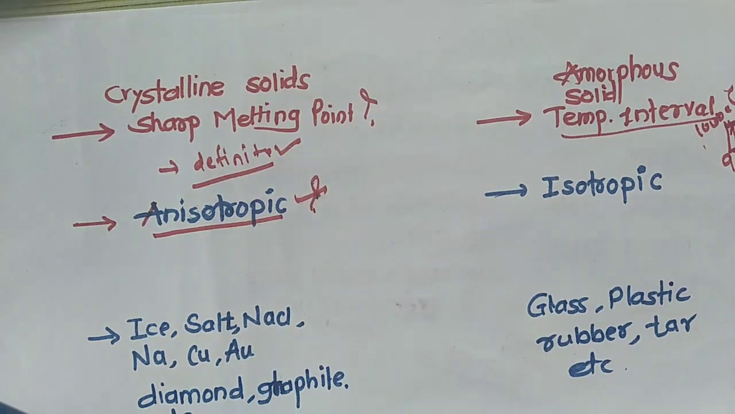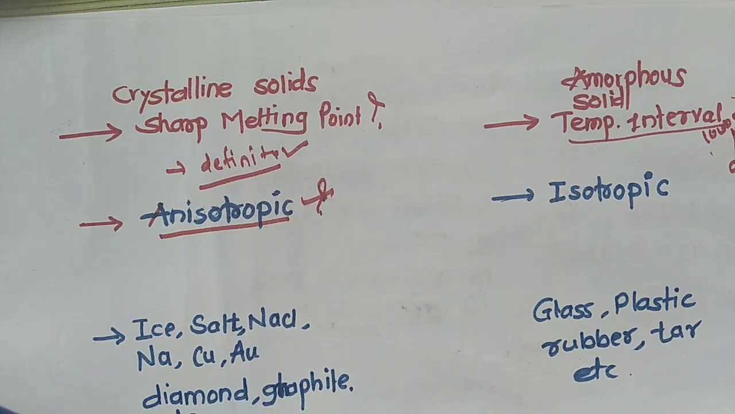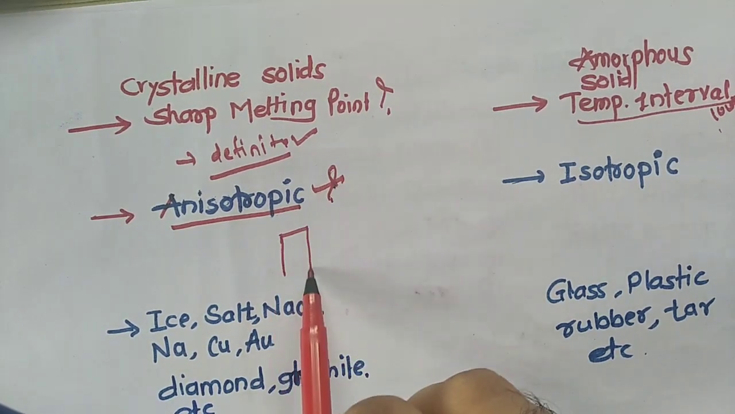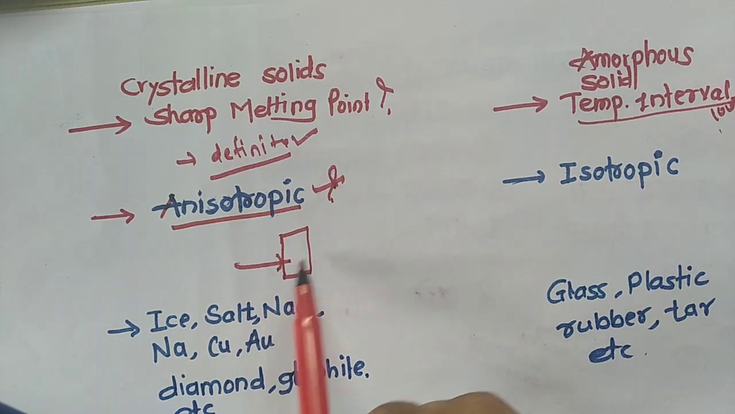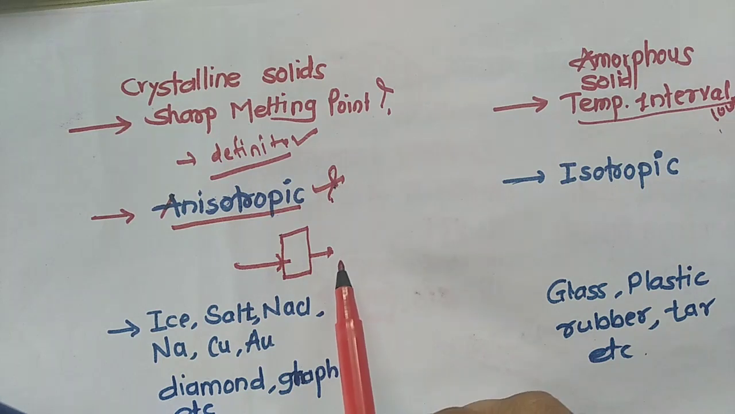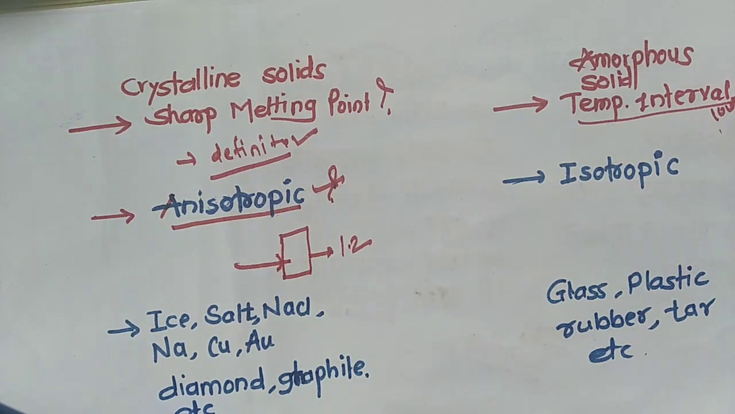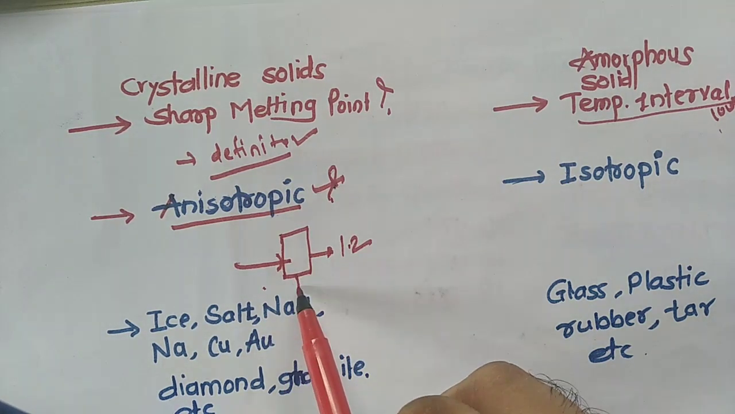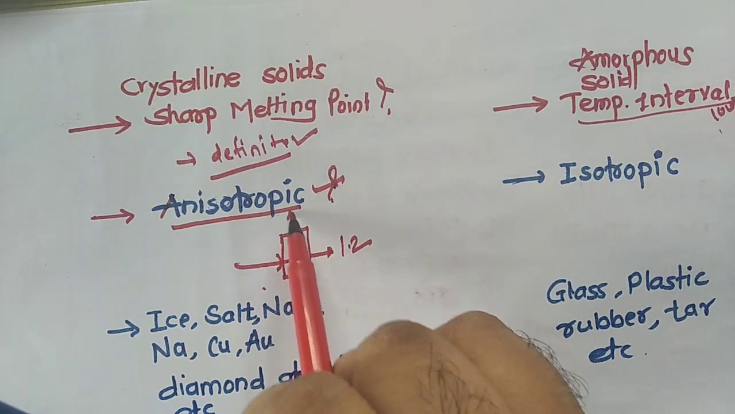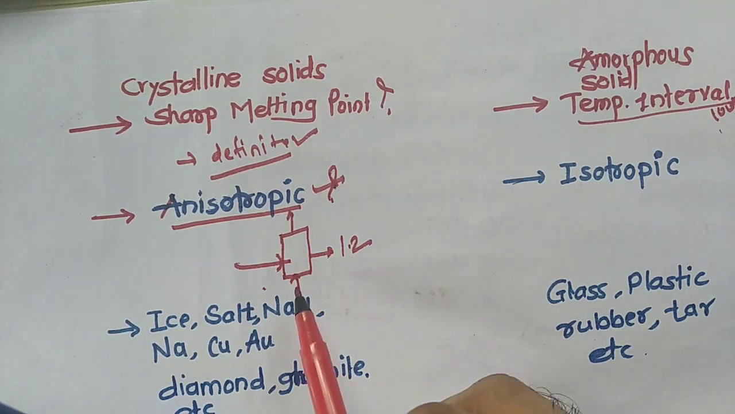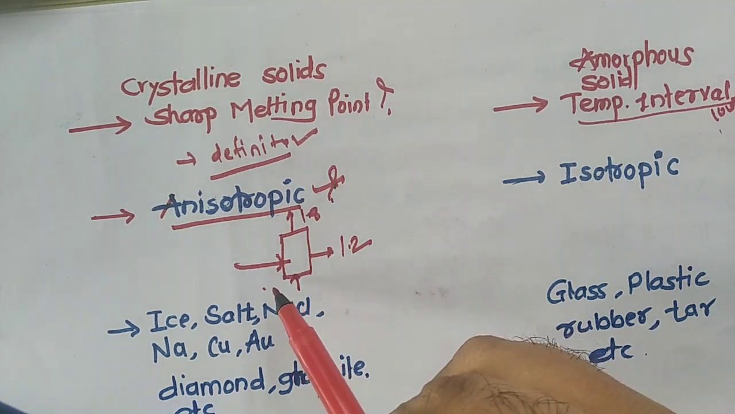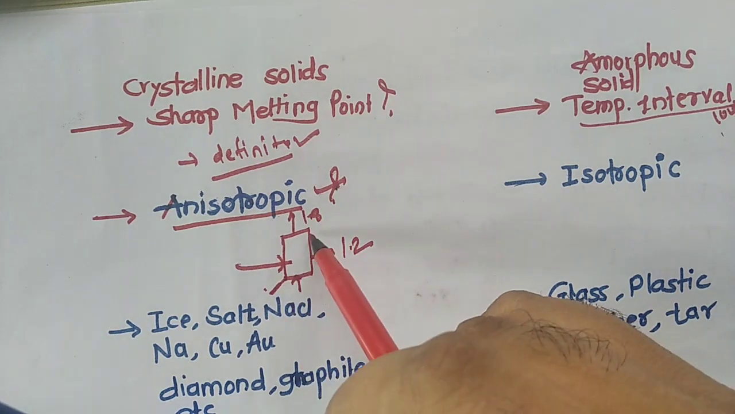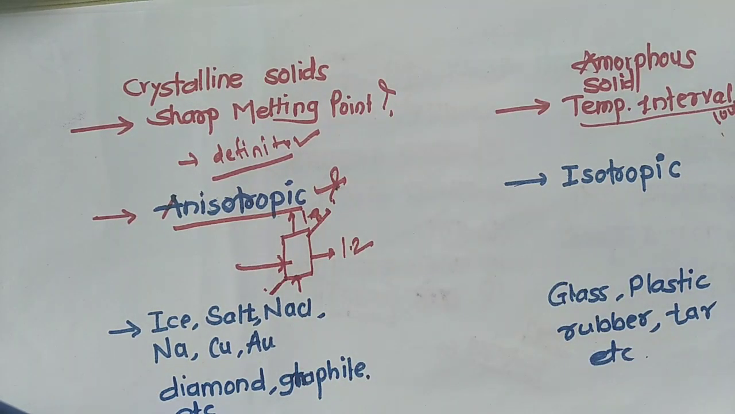Anisotropic. What is meant by an anisotropic crystal? I will explain it with an example. Consider a sodium chloride crystal. If I measure its refractive index, suppose it is 1.2. If I measure in this direction, it will be nearly 1.8, and if I measure in this direction, it will be nearly 5.